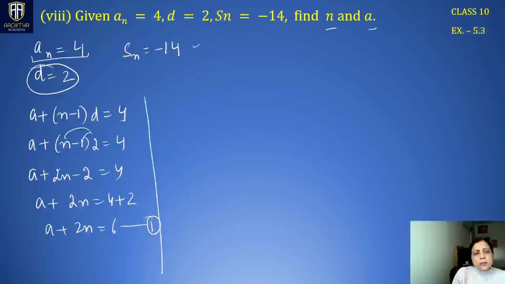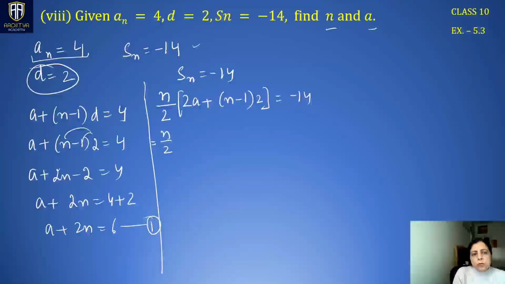Now the second equation is Sn. Sn is minus 14. N is not known, so let it be n. 2 times a, a is also not known, so we have n minus 1, d is 2. This is minus 14.